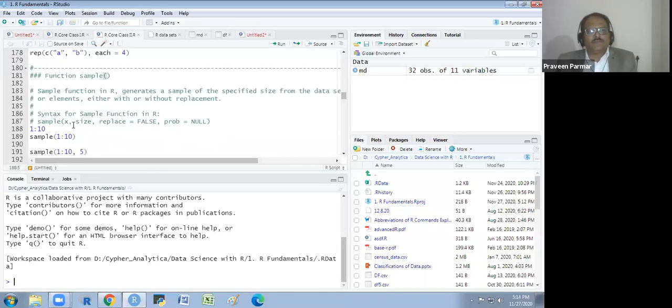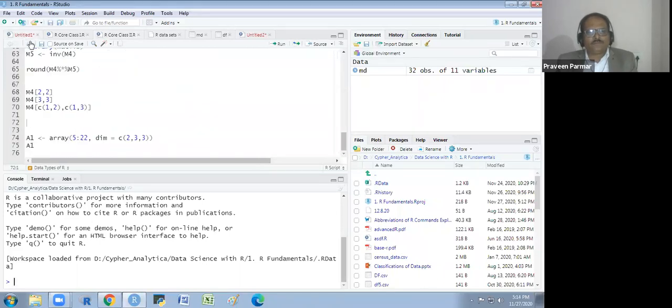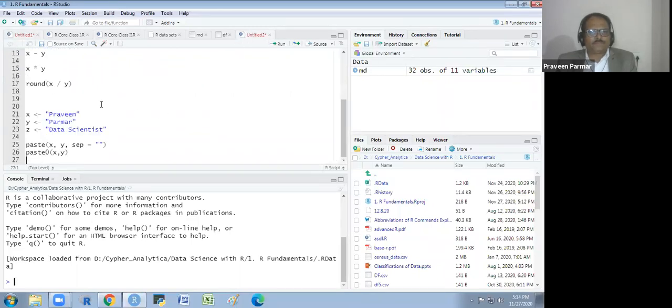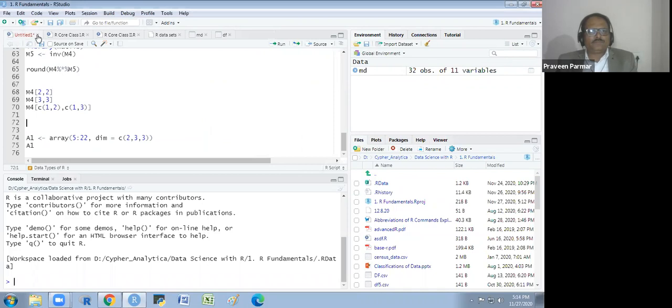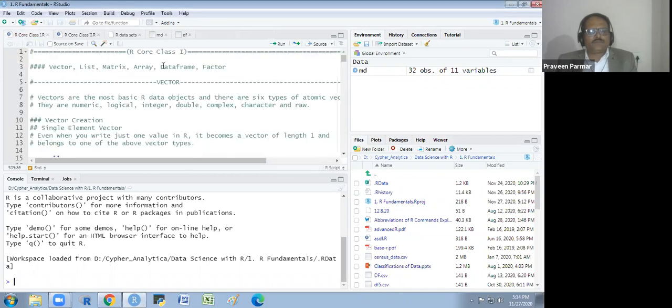And here I will explain to you about the sample function. Let me explain in a different script so you can better understand. I remove this and take a new script for you.